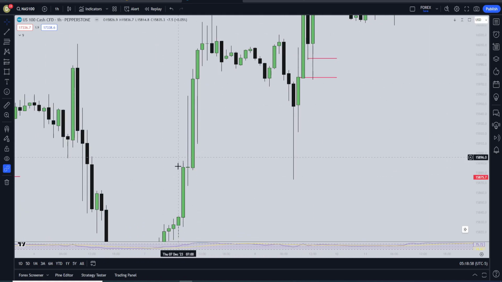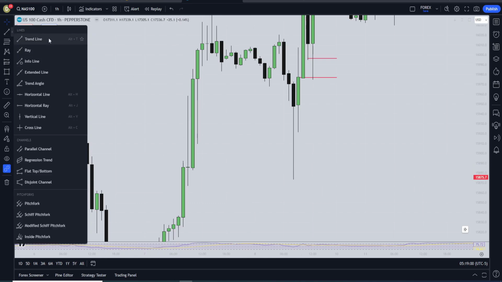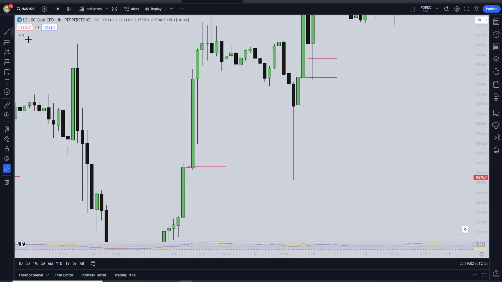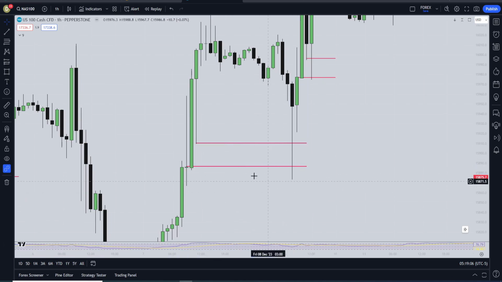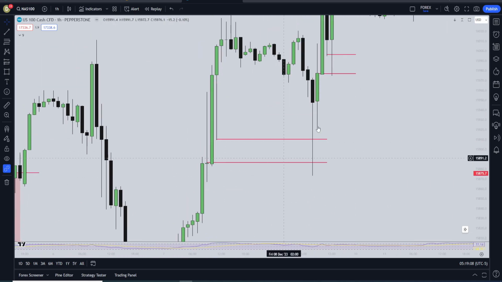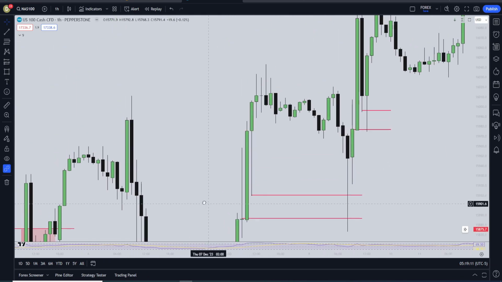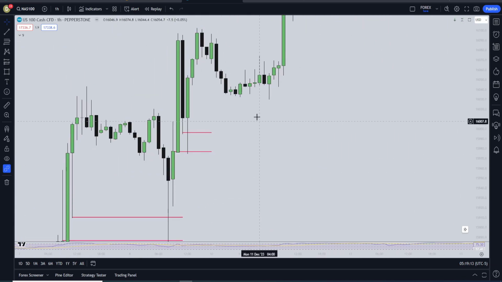Another area here. Put the wick right here. And then this. What happens? You can see price fills this area. And this happens all the time. This is a hidden fair value gap.